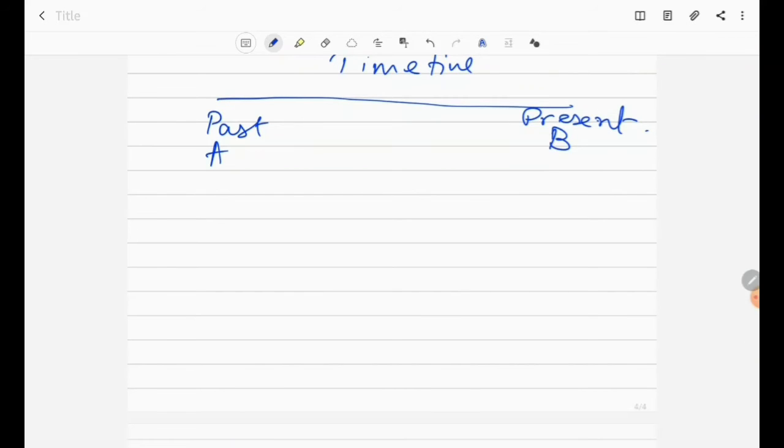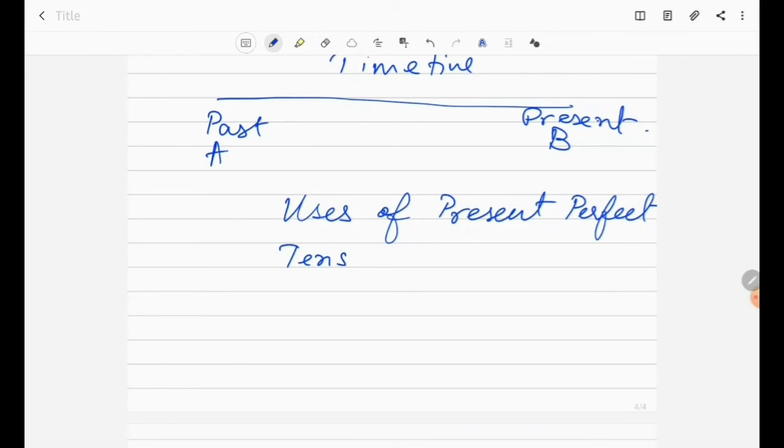So now we will see the uses of the present perfect tense. Uses of the present perfect tense.